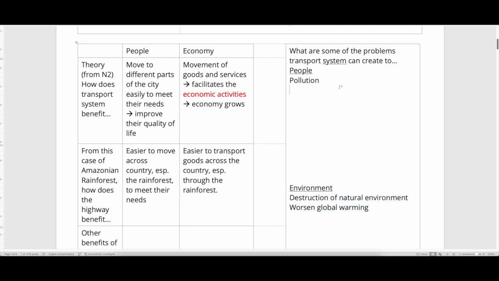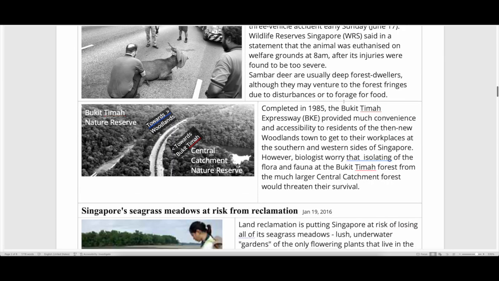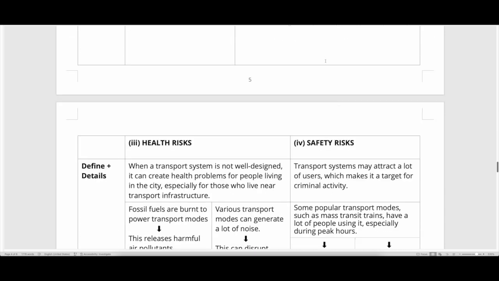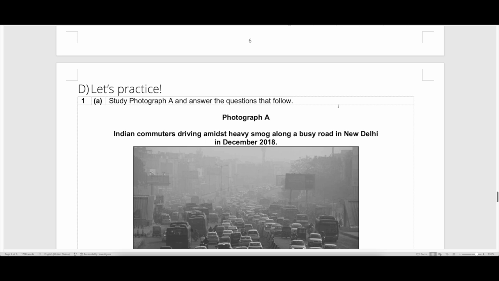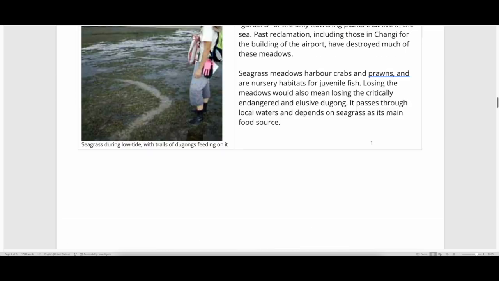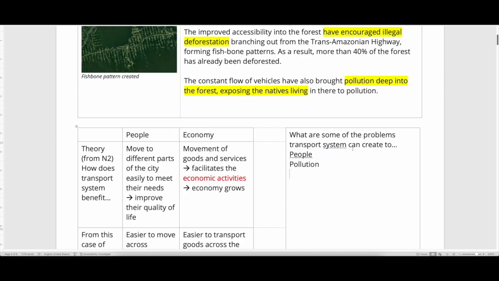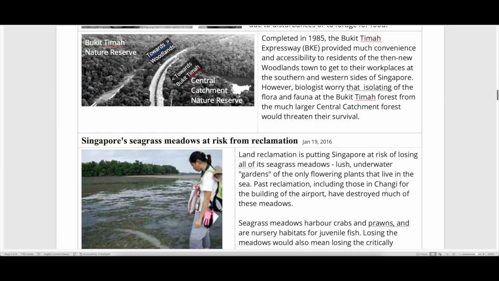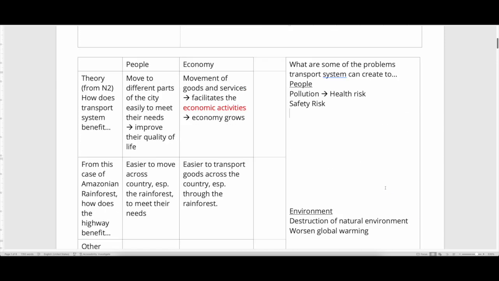Okay, and of course for people, other than pollution, that leads to health effects. Okay, negative health effects, right? We'll also be looking at, for example, how traffic congestion and safety risks can lead to problems for people. Okay, so you're also looking at pollution, which can lead to health risks. We can also look at safety risk. Okay, and as we mentioned just now, there's also the issue of traffic congestion. How does it then also affect people?